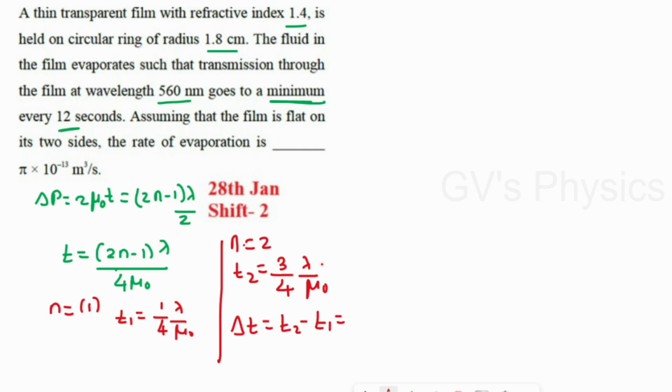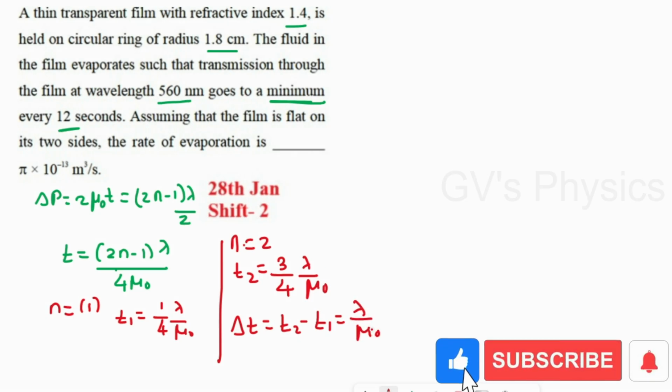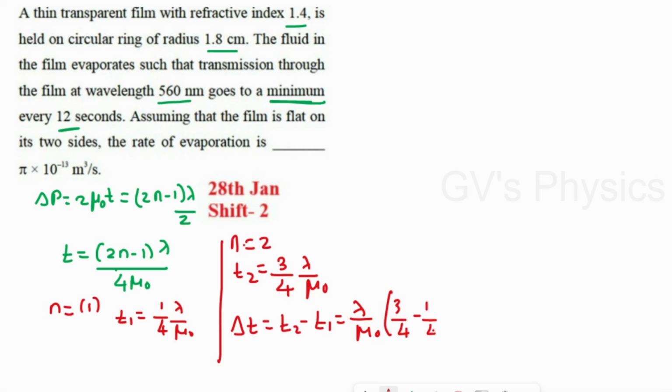If you subtract, lambda by mu naught will be common, and it will come out with 3 by 4 minus 1 by 4, so it will become 2 by 4. So the change in thickness is equal to lambda by mu naught into 2 by 4, which is lambda by 2 mu naught. So this is the thickness of a glass slab.